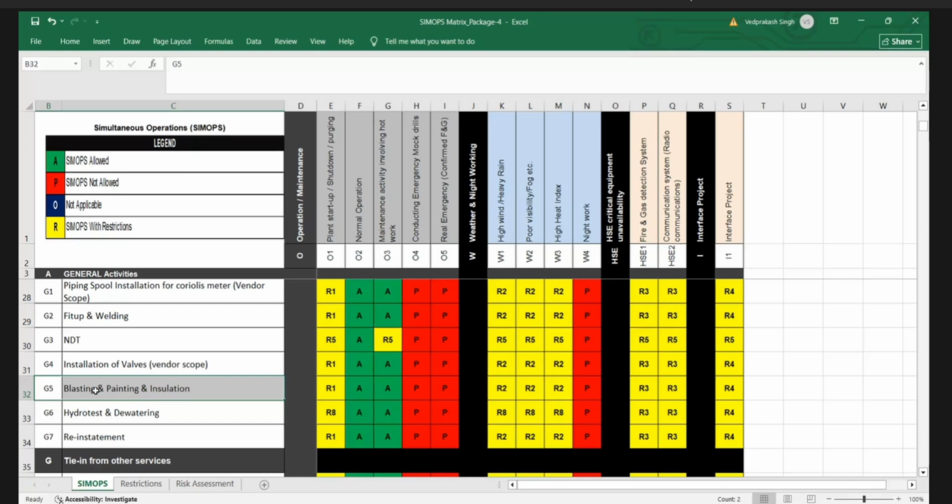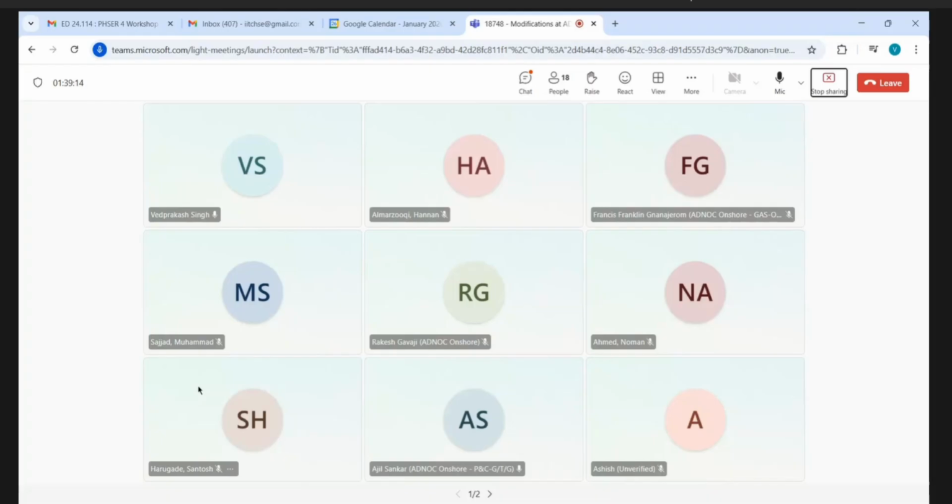Is that core blasting or sand blasting? Grid blasting. Sand blasting? Yeah, but sand blasting is prohibited in ADNOC. Grid blasting maybe. Maybe grid blasting. Can someone confirm? Rakesh, do you have any idea about grid blasting and sand blasting?